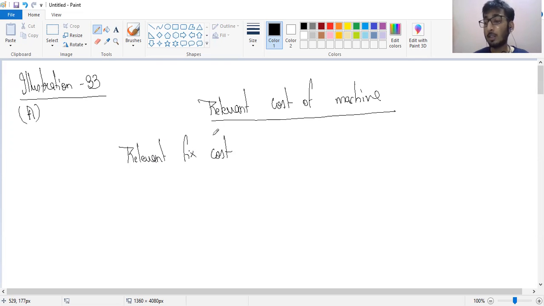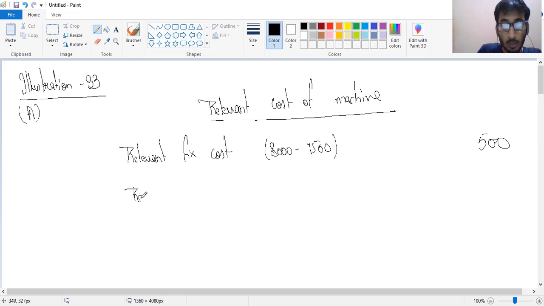If I use the machinery and sell after 2 months, the resale value is 7,500. So basically the resale price of the machinery is reduced by 500 rupees only. So relevant cost would be 8,000 minus 7,500, which is 500.